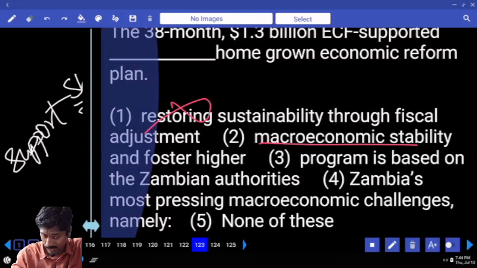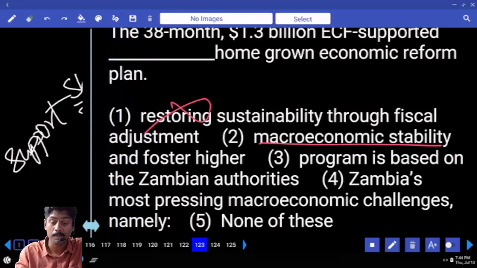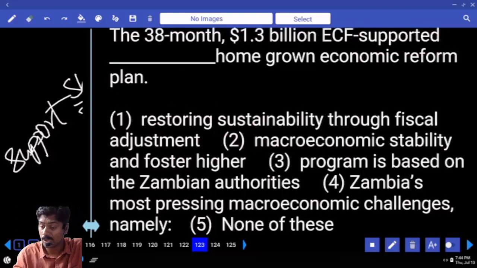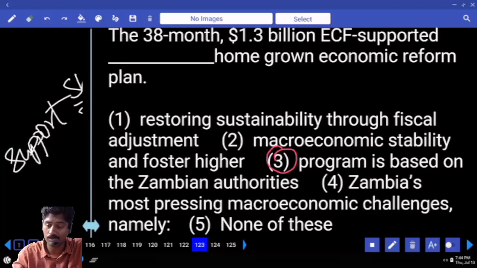Supported macroeconomic stability, okay. But foster is V1. If supported is there, here I require foster. Grammatically not possible. Supported program, okay, but is not sure. Supported Zambia's most pressing macroeconomic challenges, namely. So what should I take? 3 or 4 or none?